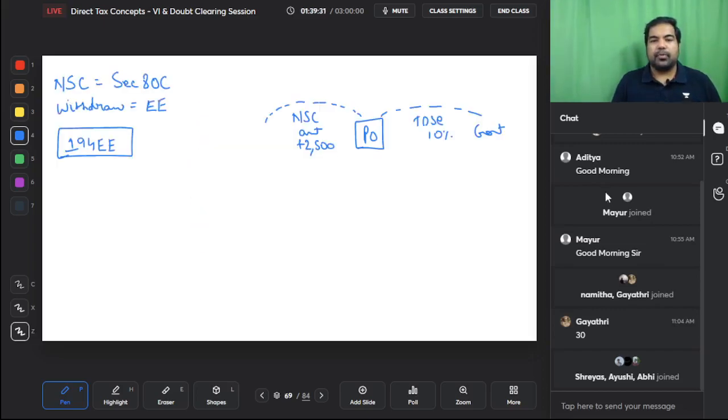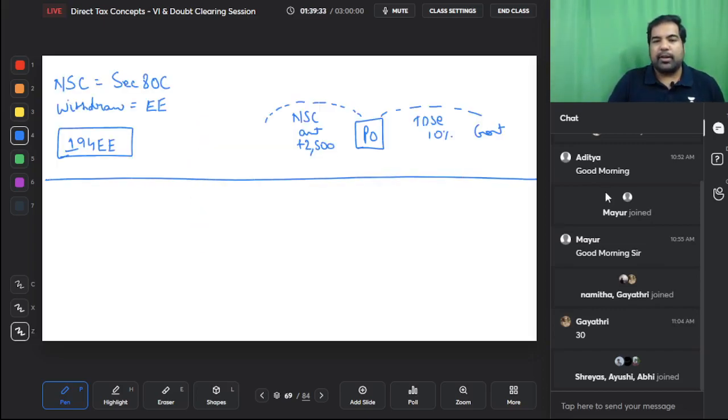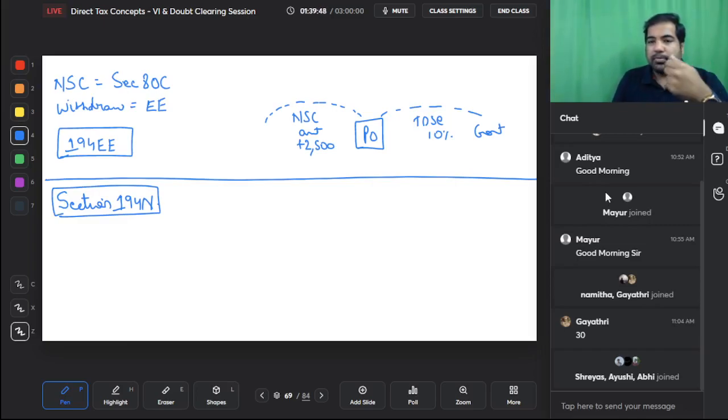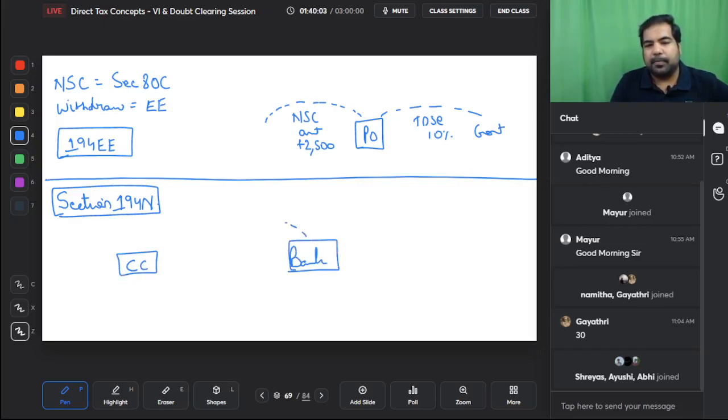All right. This next one here is 194N. Let me tell you the shortcut and let me explain this section for you as well. Guys, as you know, a Calorie Cafe would require a lot of change. They will require notes every day because customers can pay you 2000 rupees and you need to give change. So Calorie Cafe would go to a bank and would withdraw money every day. It's your money only, you're withdrawing, no problem.